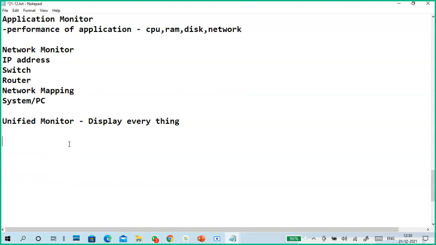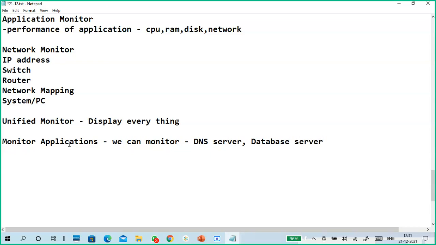Of course, there are so many monitoring applications available. Using monitoring applications, we can monitor DNS servers, database servers, and active directory servers.